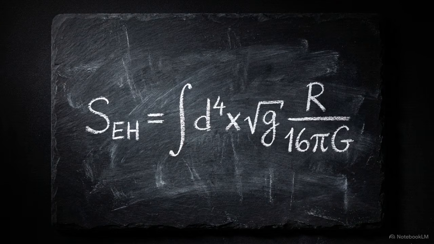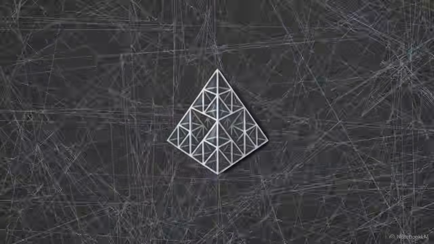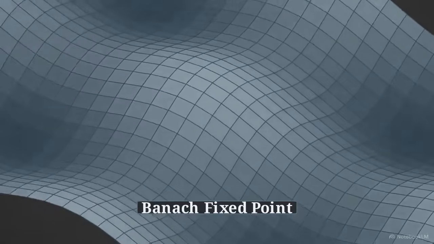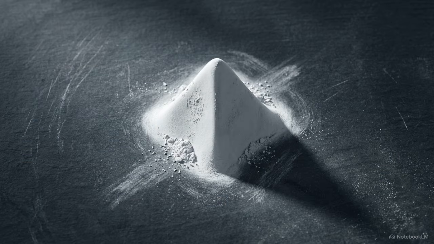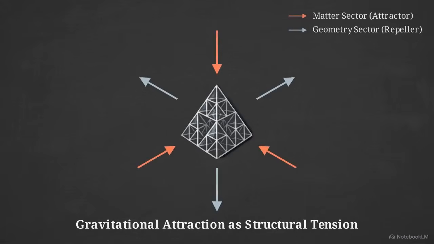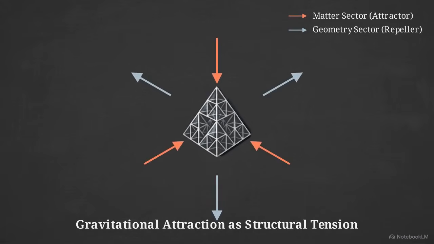action. But here, the Einstein-Hilbert action is not an independent law of nature. It is the unique Banach fixed point of the network's geometric coarse-graining process. General relativity is exactly recovered by the math, but it exists strictly as the relaxed, coarse, isotropic limit of the network at equilibrium. The lattice structure also dictates the nature of gravitational attraction.